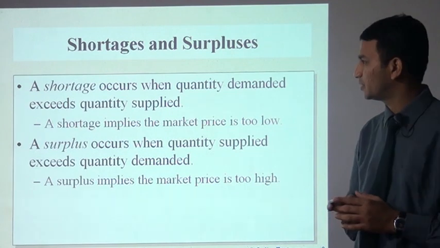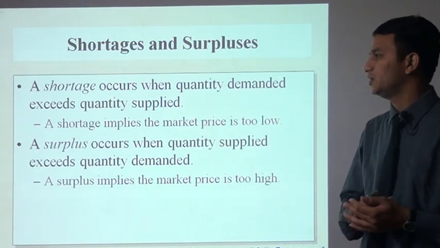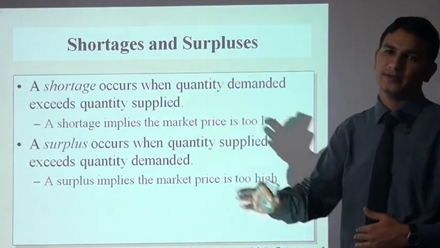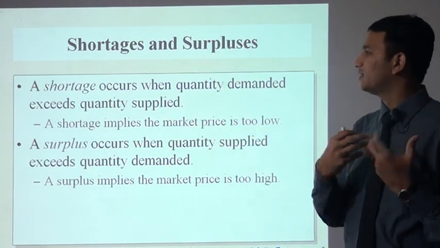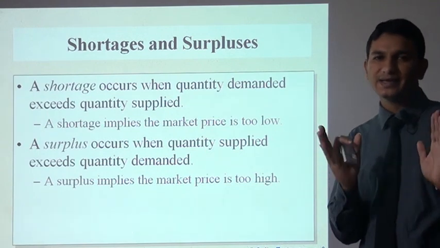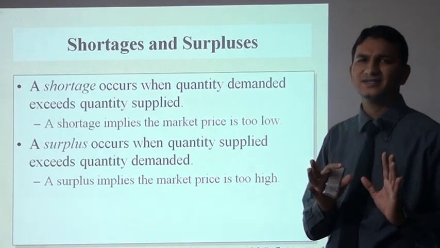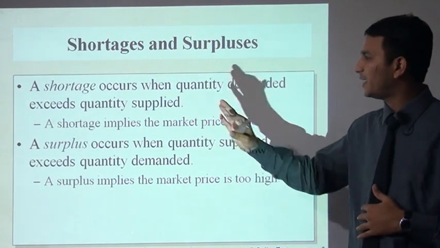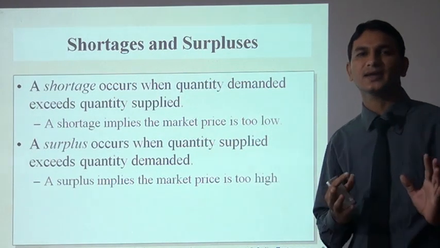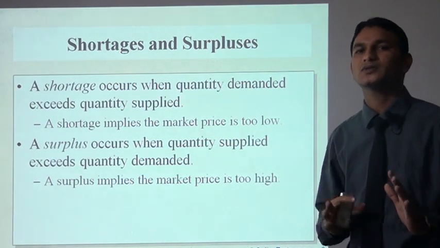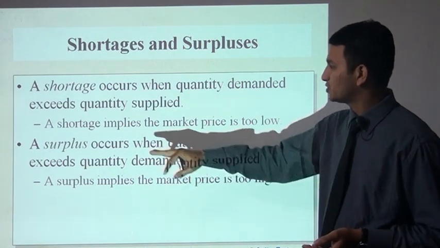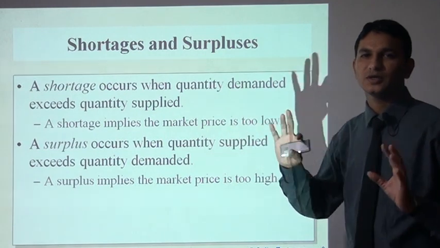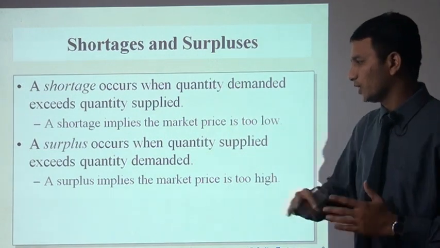Now shortage and surplus. What is the meaning of shortage and surplus? Shortage occurs when quantity demanded exceeds quantity supplied. Means if quantity demanded is more and supply is less, we can say that there is a shortage. For example, if I need 50 ice creams, but in the market there are only 10 ice creams available, it is called a shortage of ice cream. A shortage implies the market price is too low.